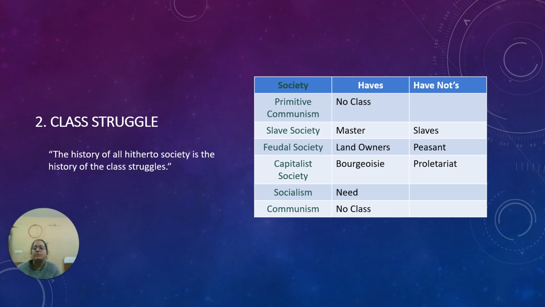Now, one more thing. It was the classical structure, and it was analyzed by Karl Marx in his time. It is not the condition of the contemporary society. In contemporary society, for this working class, we see there is a significant rise in the standard of living. You see, they are owning their houses, flats, and they are having four-wheelers. Okay, they are giving their children good education. So you see, there is a considerable rise in the standard of living and in their material possessions. So it is not similar to the era that Karl Marx described.